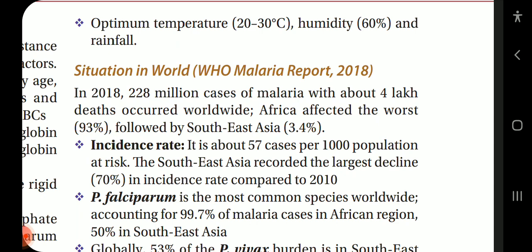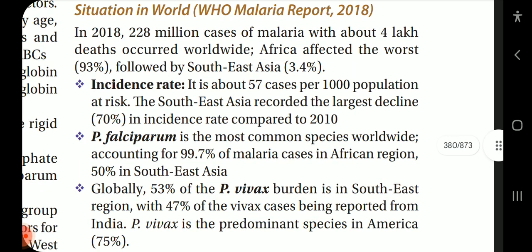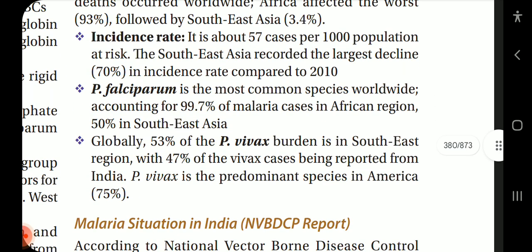Now, the situation in the world according to 2018. In 2018, 228 million cases of malaria with about 4 lakh deaths occurred worldwide. Africa was affected the worst, 93%, followed by Southeast Asia, including India. Globally, the incidence rate is about 57 cases per 1,000 population at risk. Southeast Asia recorded the largest decline, 70% in incidence rate compared to 2010.